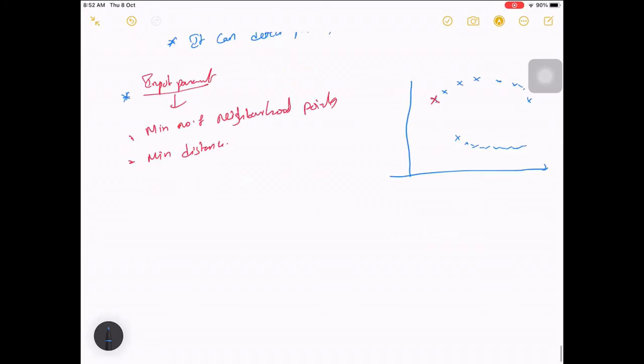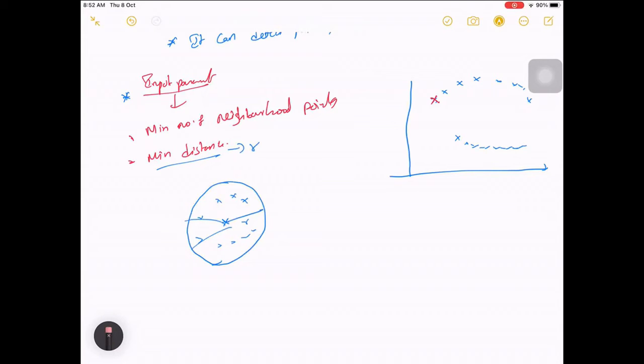Let's say there is one point here. The minimum distance is something like this: at this radius, let's say this distance is r. It will see how many points are there within that distance, because your distance can be this way, this way, this way, right? So within that distance, how many points you can have, it will check that.